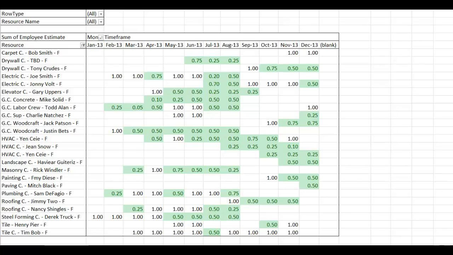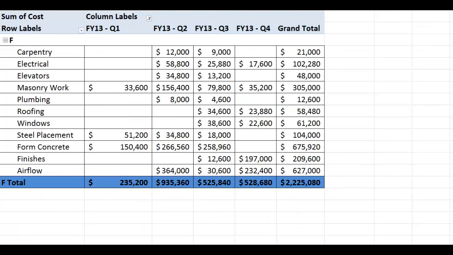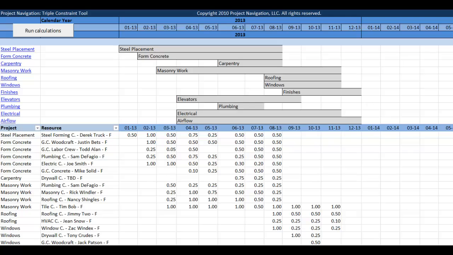Now let's look at the budget impacts. I can see in Q2 there is a $25,000 impact for making this resource switch. However, I've mitigated the resource risk, avoided my $100,000 penalty, and earned a $50,000 bonus. Overall, a good business decision. The triple constraint solution establishes relationships between the schedule, budget, and resources in a visual, relational, and quantificational format for modeling and real-time decision making by stakeholders.